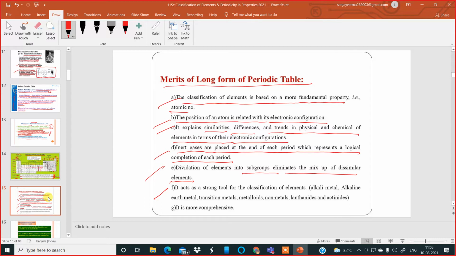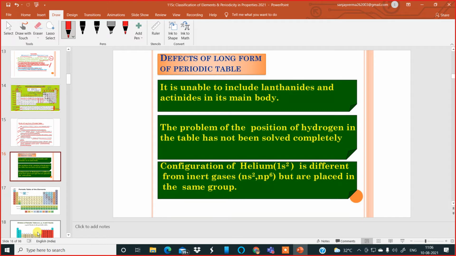The long form of the periodic table acts as a strong tool for classification of elements, whether it is alkali metal or alkaline earth metal or transition metals or metalloids or non-metals, lanthanides and actinides. It is more comprehensive. It is a more detailed and comprehensive information which has been given by the long form of the periodic table. Okay, now moving further to the defects of the long form of the periodic table.